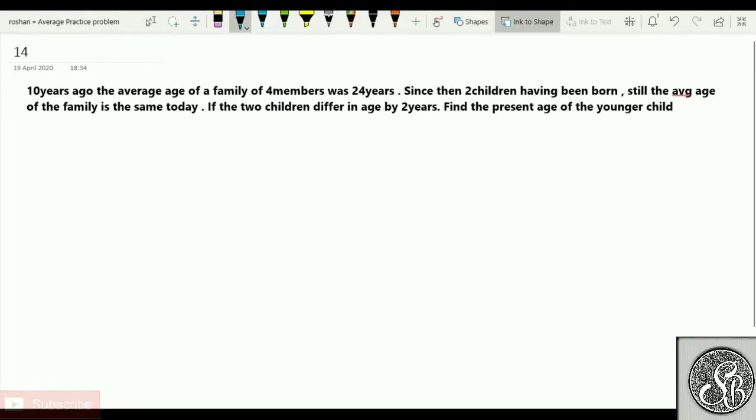Only you have to focus upon the question. So if you read the question here, 10 years ago, the average age of 4 members is 24. And according to our concept, if average is 24, I can say that each and every member is also 24. That is how we learned in the definition of average. Actually, this is 10 years ago, which means that in the present, it should be 34.